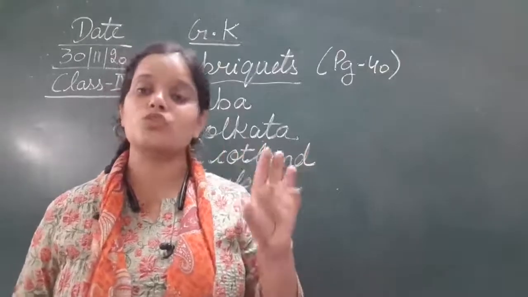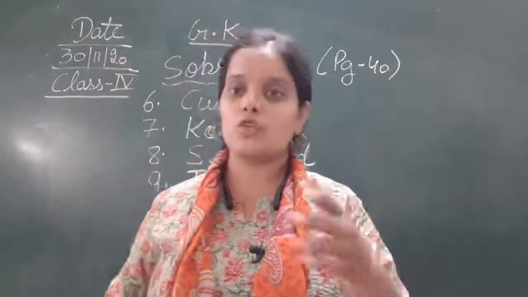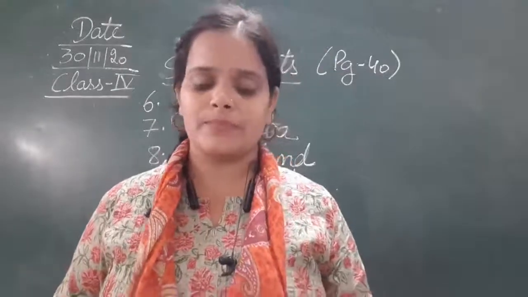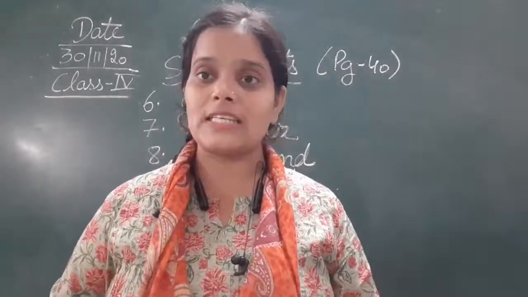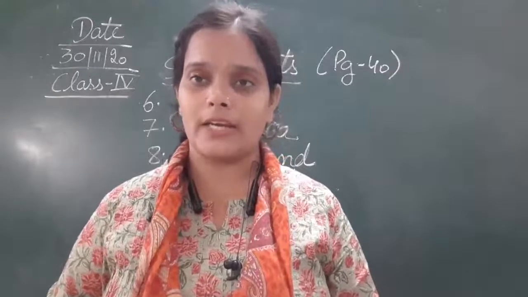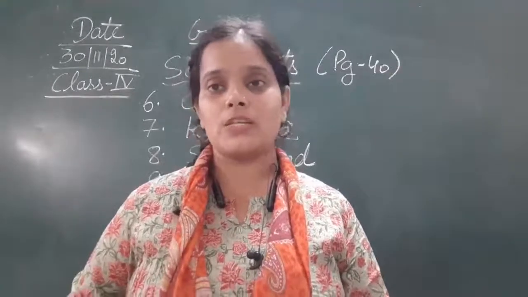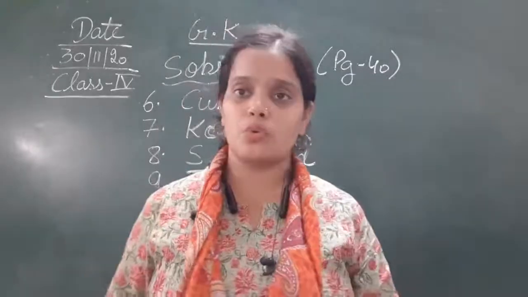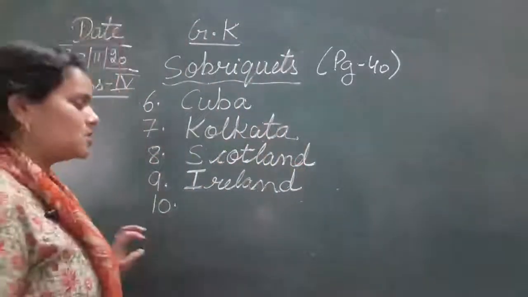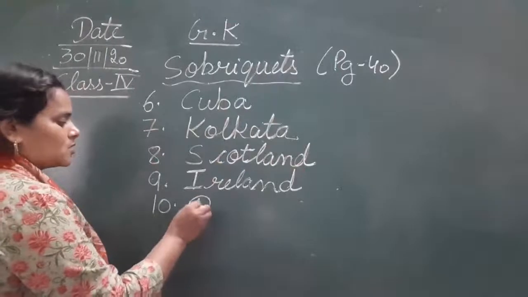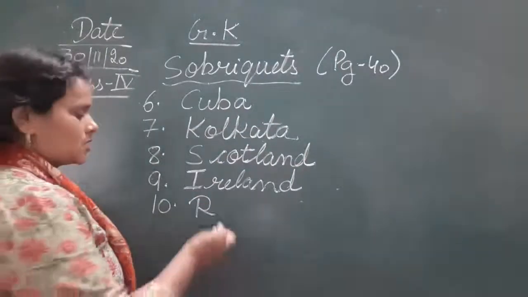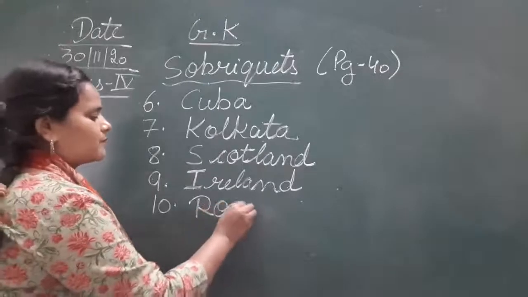They are also known as the 7 sisters. Those 7 hills are also called the 7 sisters. You can find these 7 hills that look alike in Rome. Rome is the name of a city. So the city of 7 hills is Rome, and those 7 hills are also known as the 7 sisters.